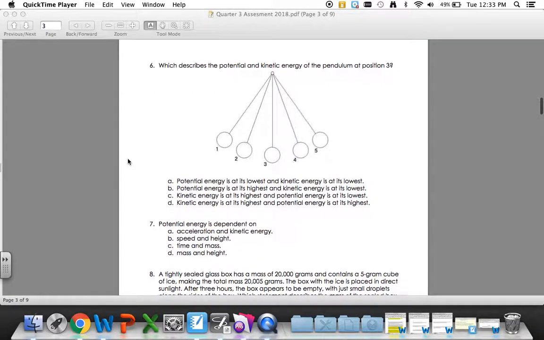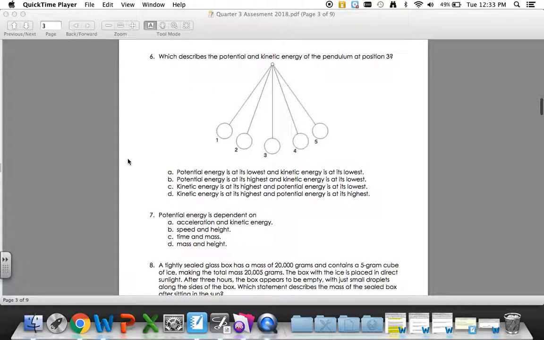6. Which describes the potential and kinetic energy of the pendulum at position 3? A. Potential energy is at its lowest and kinetic energy is at its lowest. B. Potential energy is at its highest and kinetic energy is at its lowest. C. Kinetic energy is at its highest and potential energy is at its lowest. D. Kinetic energy is at its highest and potential energy is at its highest.